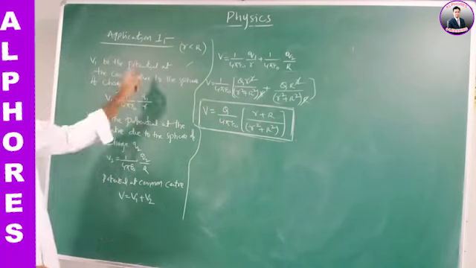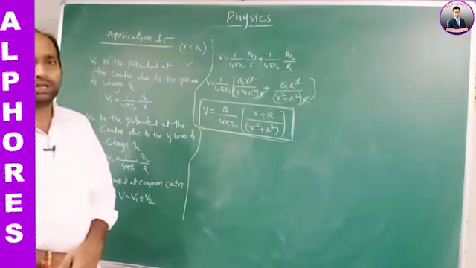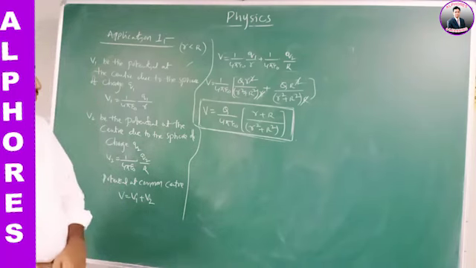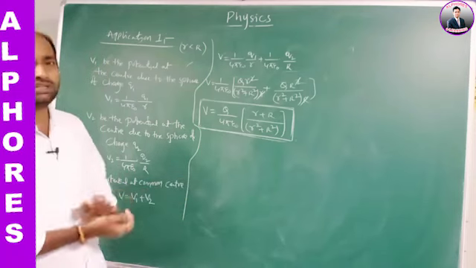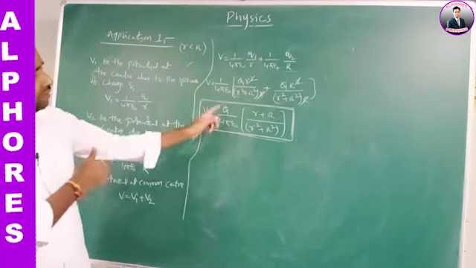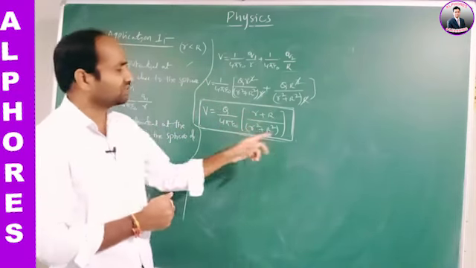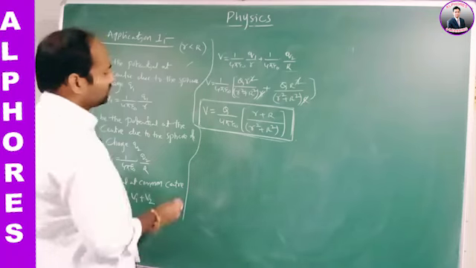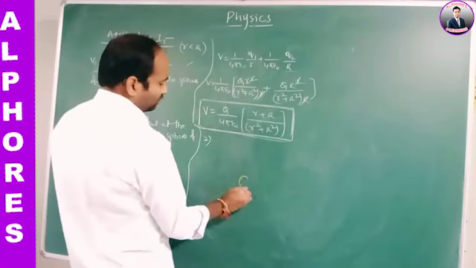Okay, the potential at the common center when a total charge capital Q is distributed over two spheres of radii small r and capital R, such that the surface charge densities are equal, then the potential at the common center V is equal to Q by 4 pi epsilon naught times (small r plus capital R) by (R square plus r square). So, second application, for example, let us take a small sphere